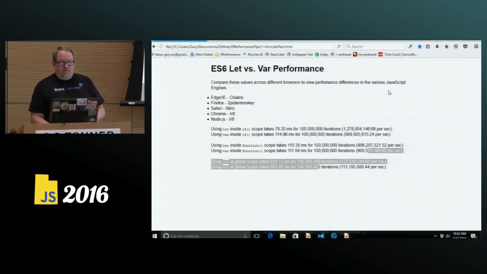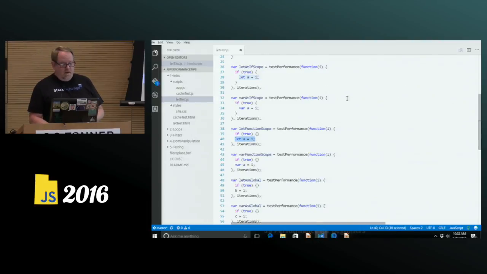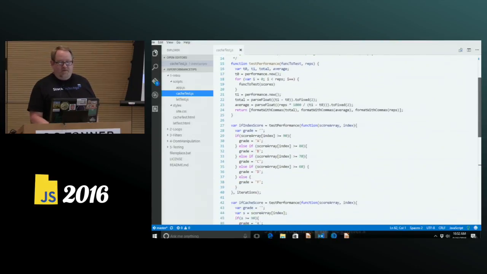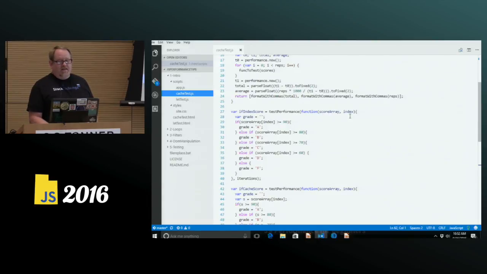We'll do one more example to transition into some of our more detailed code. So this is pretty common code. My wife's a teacher, and she has to calculate grades all the time. So this is an example of calculate grades. This is exactly how I first wrote how to calculate grades. I got my array of grades up here, and I write a little function that I can pass in the array and the index, and then I search through and say, well, if my grade is above 90, then I have an A. If my grade's above 80, I've got a B.